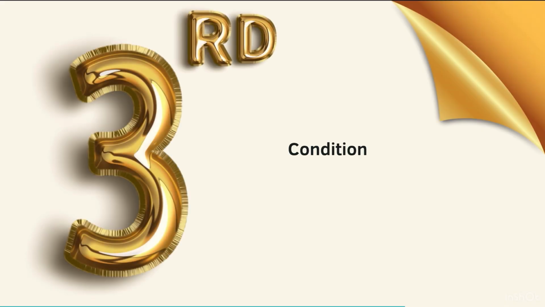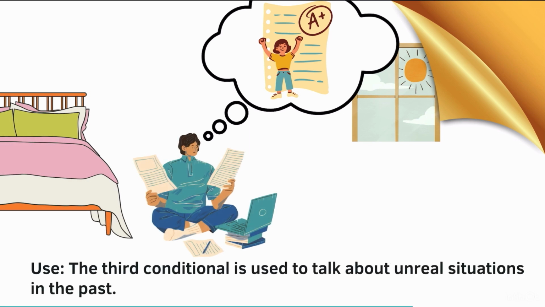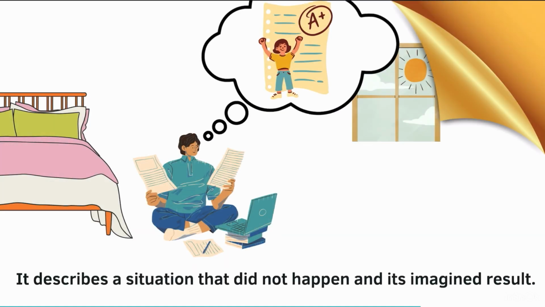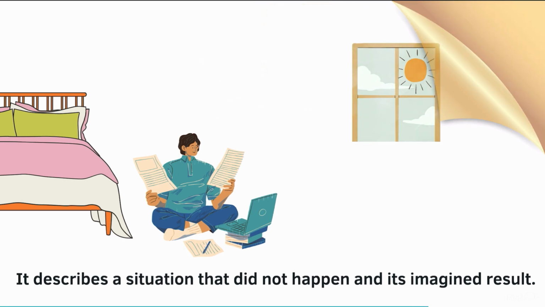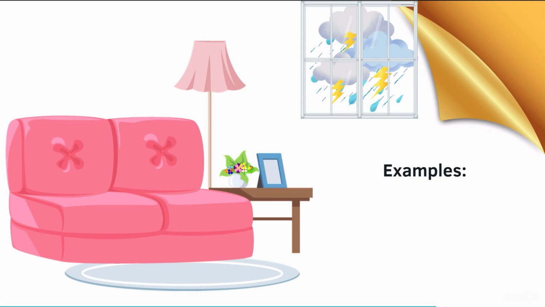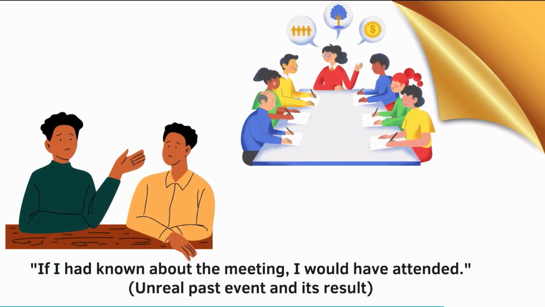Third conditional. Use. The third conditional is used to talk about unreal situations in the past. It describes a situation that did not happen and its imagined result. Structure. If plus past perfect, would have plus past participle. Examples. If I had known about the meeting, I would have attended. Unreal past event and its result.